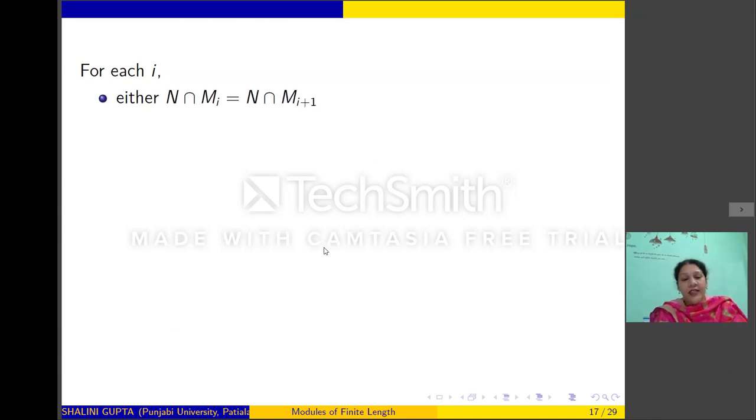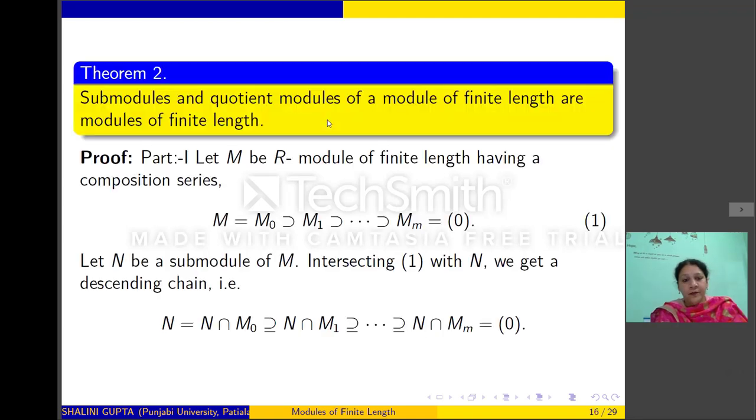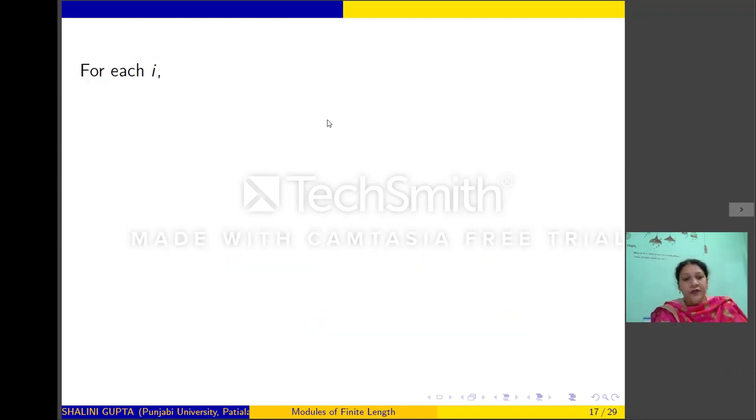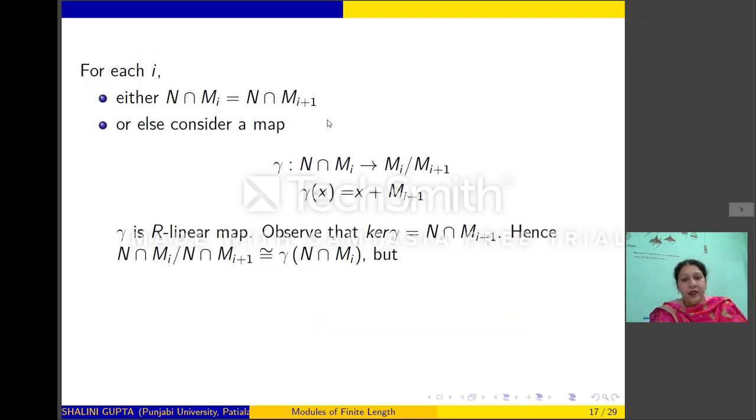Either N intersection Mi is equal to N intersection Mi+1, or if these are not equal, then we consider a map from N intersection Mi to Mi/Mi+1 defined by gamma(x) equal to x plus Mi+1. So gamma will be a linear map and the kernel of gamma will be N intersection Mi+1.